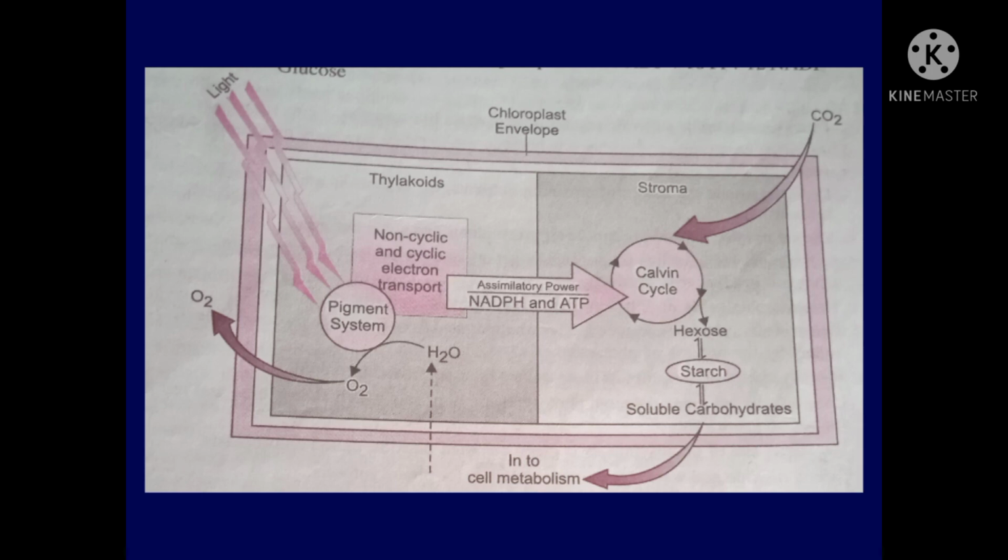In the Calvin cycle, 6 molecules of CO2 are required for fixation to produce 1 molecule of glucose. In this process, 18 molecules of ATP and 12 molecules of NADPH are used up.